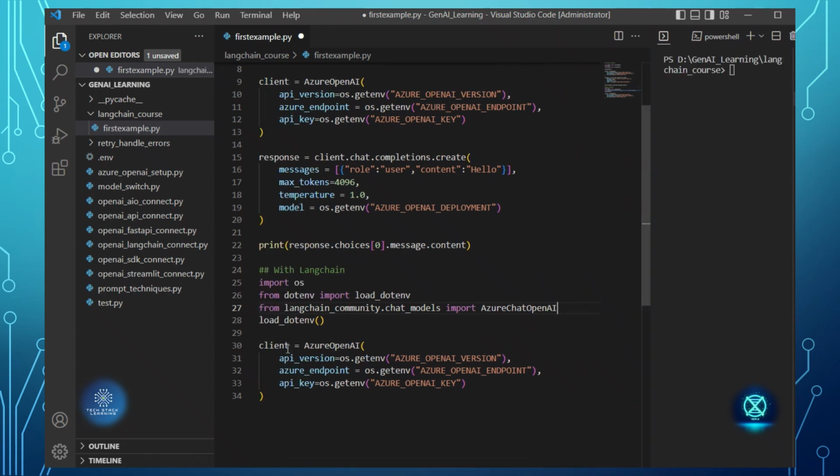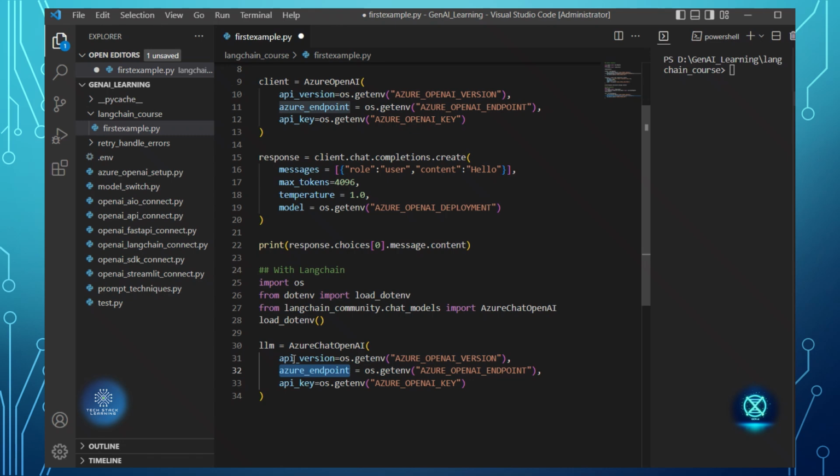Okay, then I'll put llm equal to AzureChatOpenAI, and I'll just put this Azure endpoint, which will be the same.